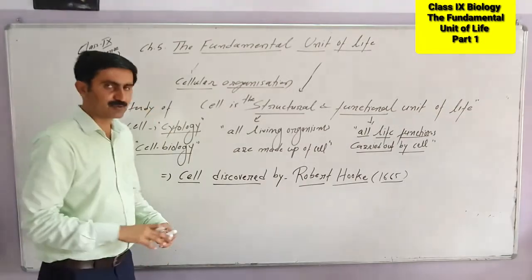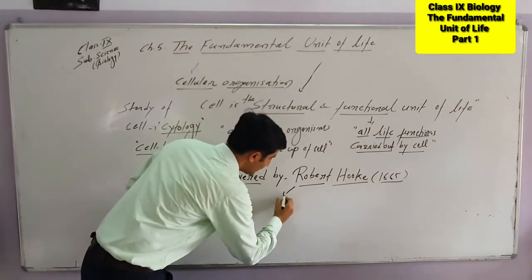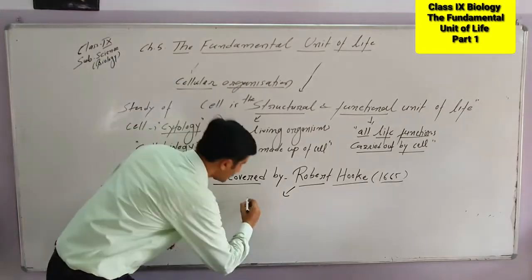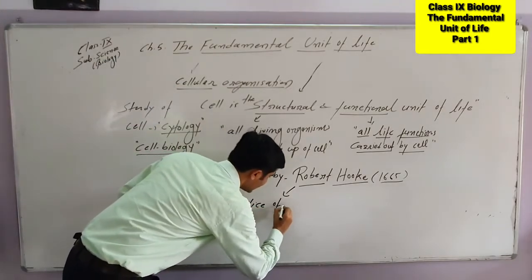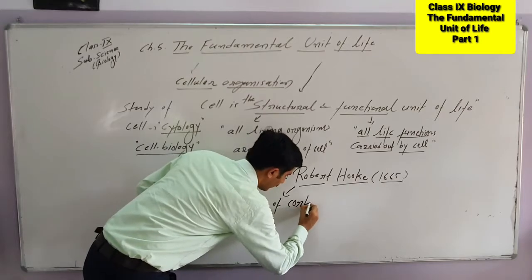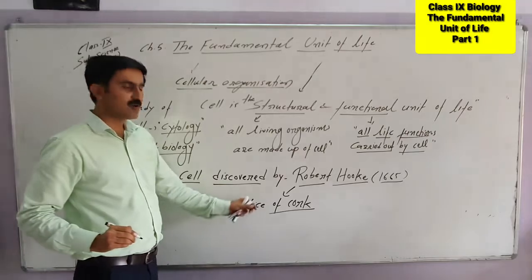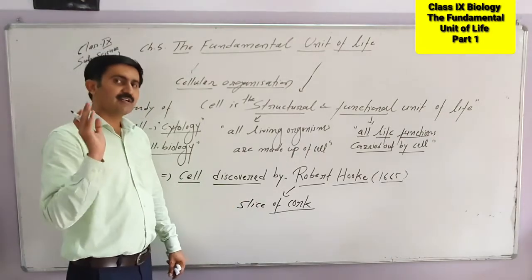Here you can remember, the name of the scientist is very important, Robert Hooke. Now we should look into what material he had used to discover the cell. To study or observe the cell, he used a slice of cork. All of us know that cork is obtained from the bark of a tree, and cork is dead material. So the cell observed by Robert Hooke was the dead cell.